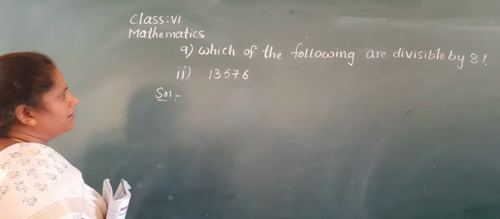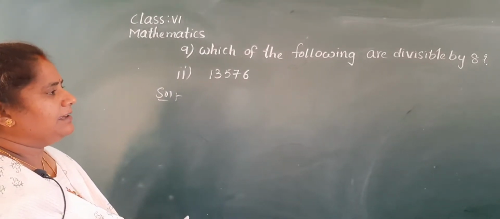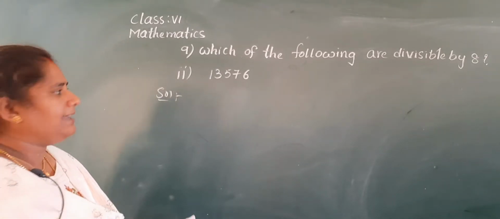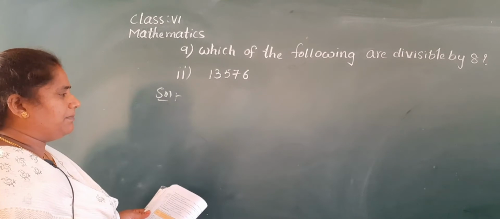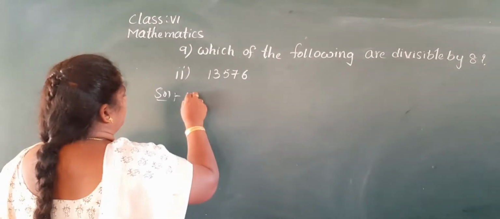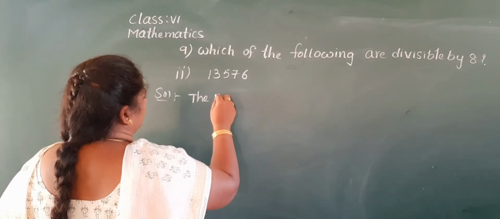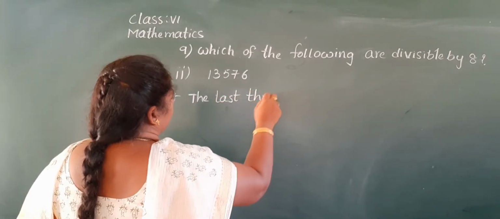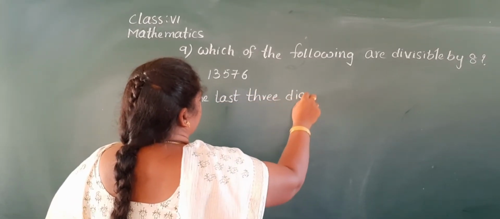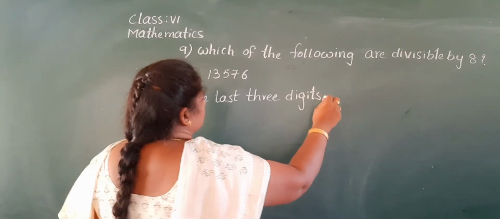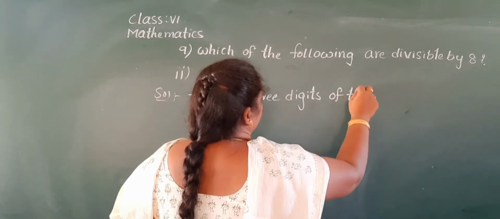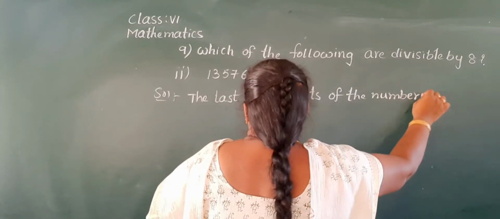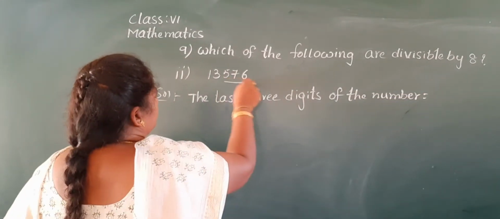Come on, tell me, what is the divisibility by 8? If the number formed by its last 3 digits is divisible by 8, then the given number is divisible by 8. Yes, the number formed by the last 3 digits of the number. Come on, tell me what are the last 3 digits?